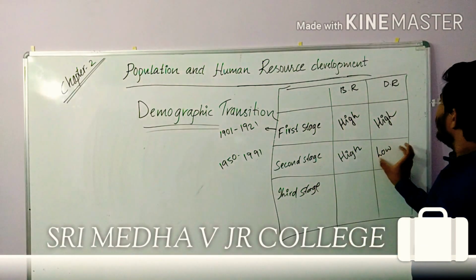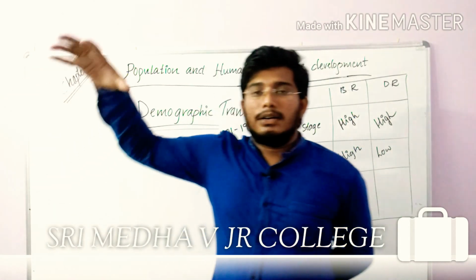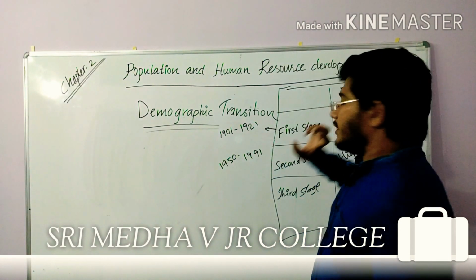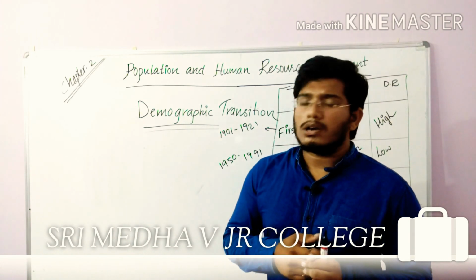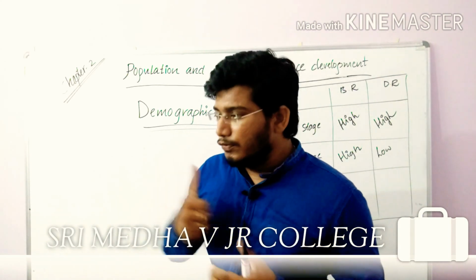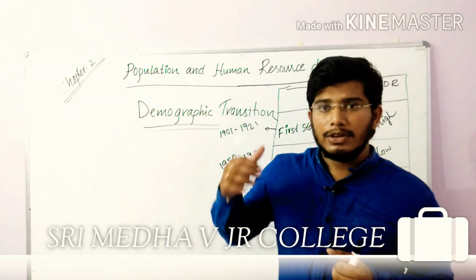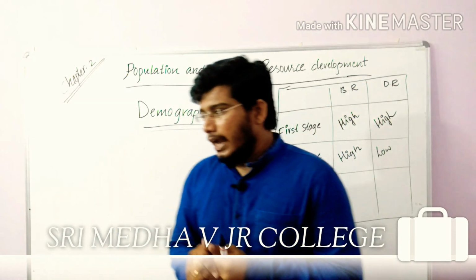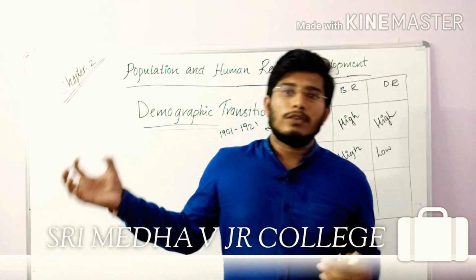Now we'll talk about death rate in the second stage. So what are the reasons for the decline in death rate in the second stage? There are many reasons. Due to economic development, people started eating good food, having good clothes, good housing facilities, good sanitation facilities, and people became self-sufficient enough to come out of the famines.